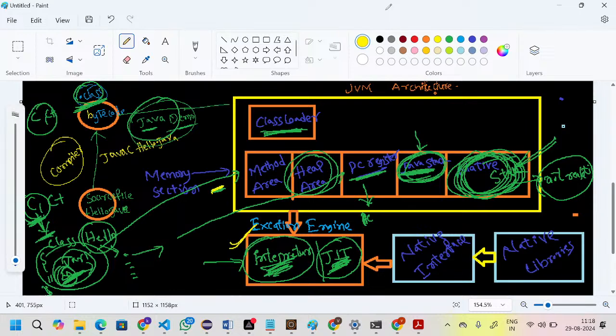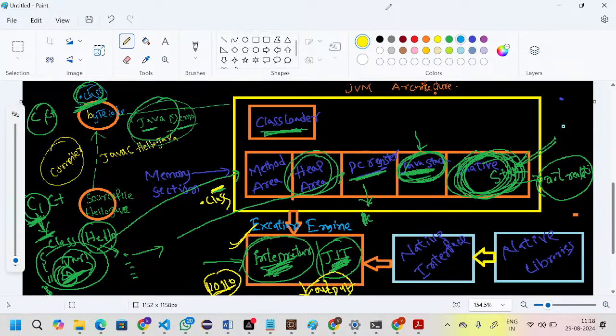It will take the .class files as input, and it will generate machine language, that is the binary language. It will generate 0 0 0 1, and after converting this, finally we'll get the output. It will go to the browser, and the browser has the browser architecture, so there itself finally we'll get the output. So as of now, this is the JVM architecture. Are you guys clear with my point?